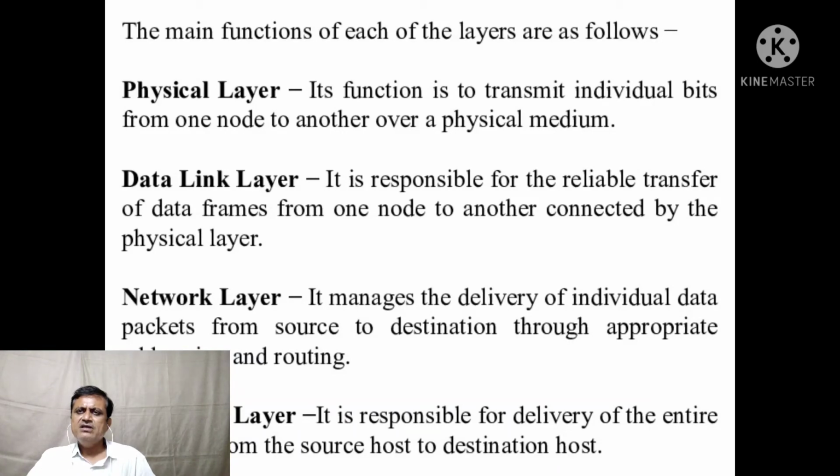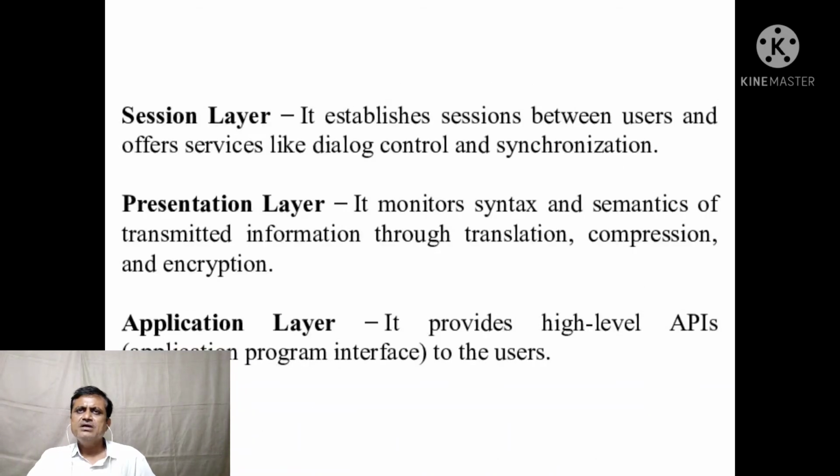Next is your network layer. It manages the delivery of individual data packets from source to destination through appropriate addressing and routing. Transport layer: it is responsible for delivery of the entire message from source host to destination host. Session layer: it establishes sessions between users and offers services like dialog control and synchronization.